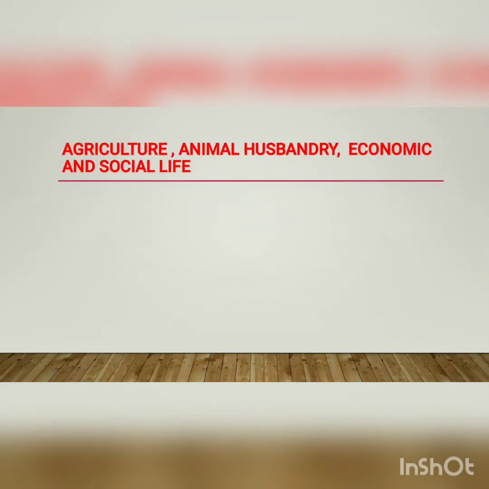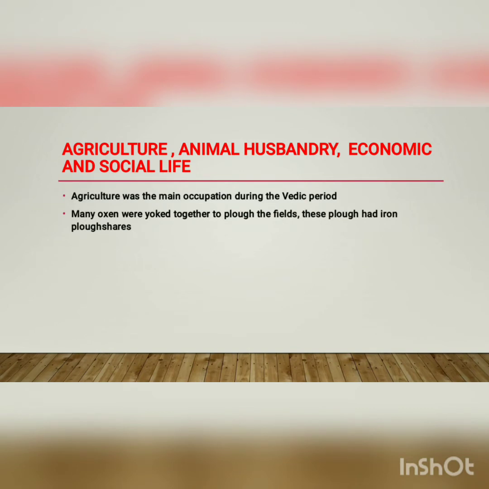Agriculture, animal husbandry, economic and social life of the Vedic civilization. Agriculture was the main occupation during the Vedic period. Many oxen were yoked together to plough the fields, and these ploughs had iron ploughshares.